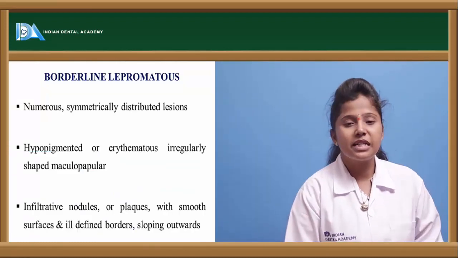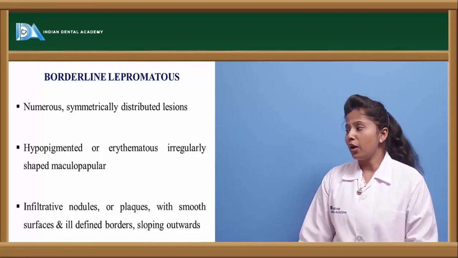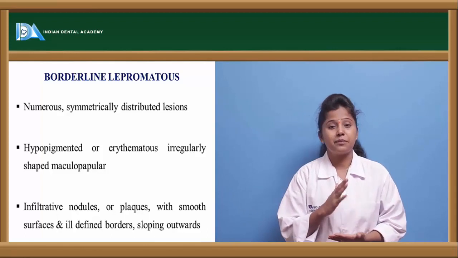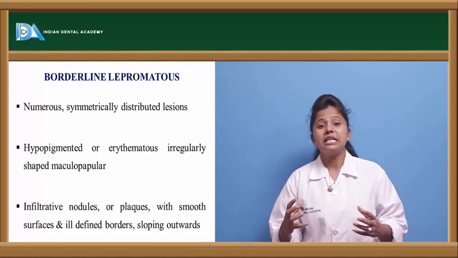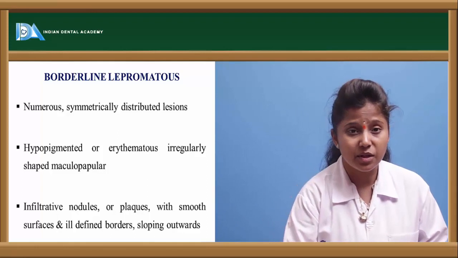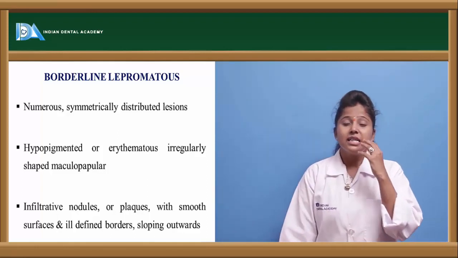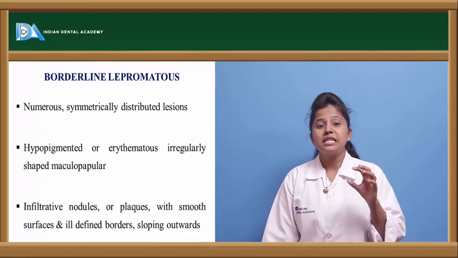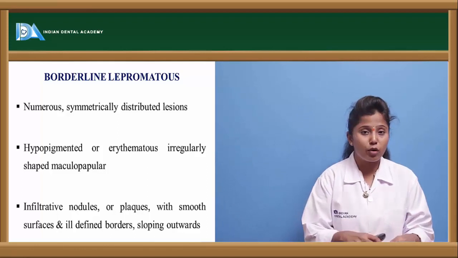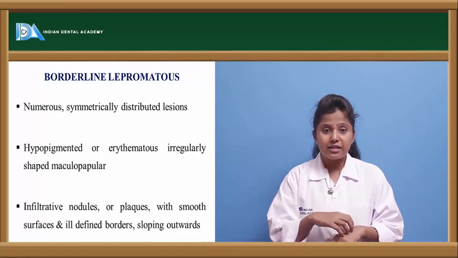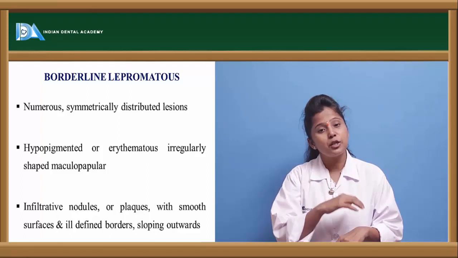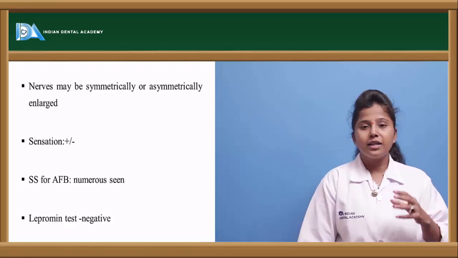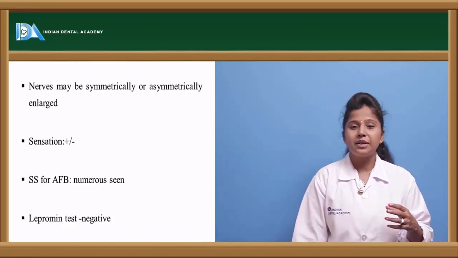The other type of leprosy is borderline lepromatous. So borderline lepromatous is nothing but a lepromatous leprosy condition where numerous skin lesions are present. Many skin lesions are observed on the skin, and whatever skin lesions are developed are nodules, because this is a condition of both leprosy as well as borderline. Here the lepromatous leprosy condition is there, but numerous nodules are present. Here the nerves may be symmetrically or asymmetrically enlarged.